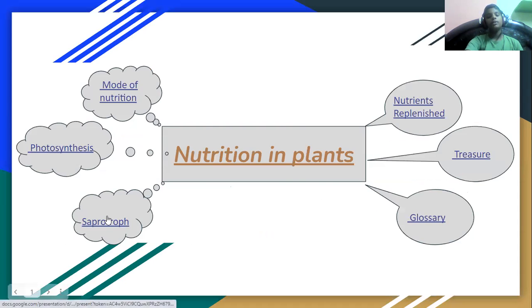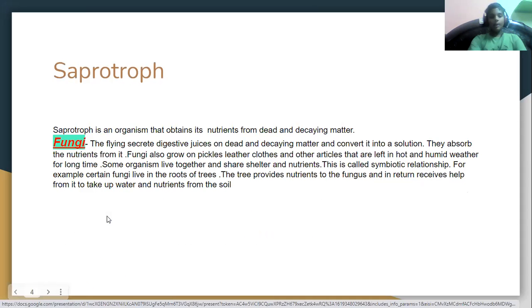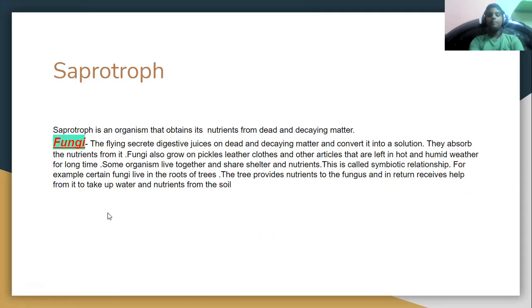Next topic, saprotroph. A saprotroph is an organism that obtains its nutrients from dead and decaying matter. Here we have the parasitic plant which lives on the host. And if we give animal or insect examples, we will give the example of lice and mosquito. The mosquito takes the blood from humans even while the humans are living.